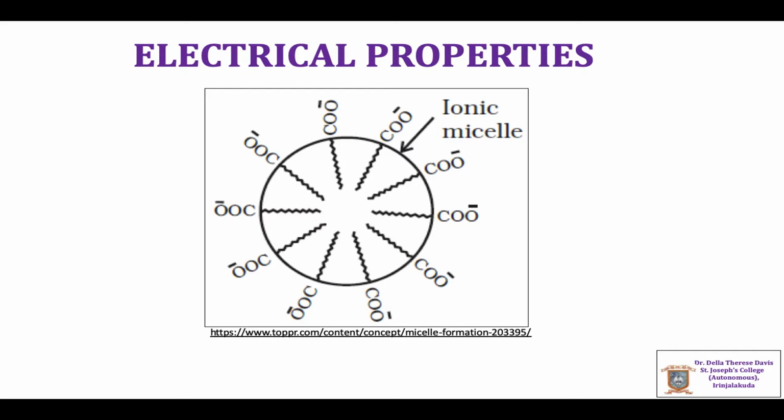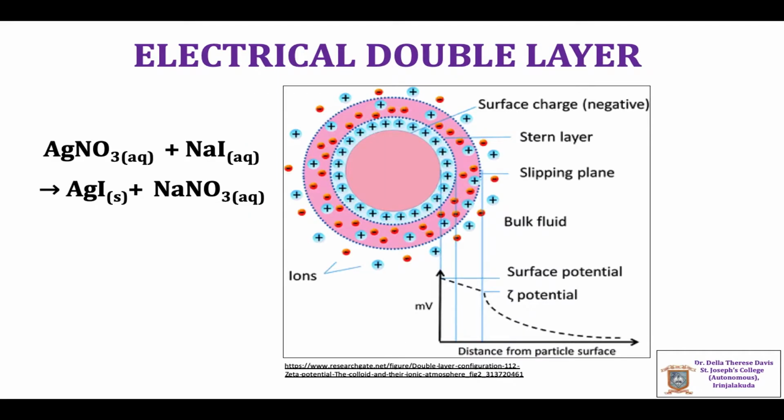It is represented in the figure. Other reasons for the charge of colloidal particles are electron capture during electrodispersion or frictional electrification. The electrical properties of colloids can be understood on the basis of electrical double layer formation.